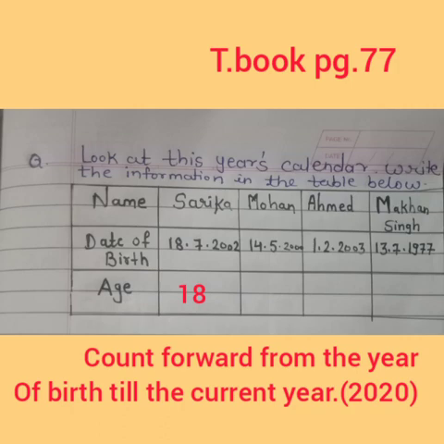Now see Mohan's birth date. Mohan's birth date is 14/5/2000. So counting forward from the year of birth till the current year, it means 2000 to 2020. So here how many years has he completed? Yes, Mohan completed 20 years this year.